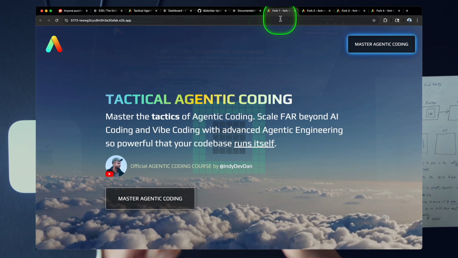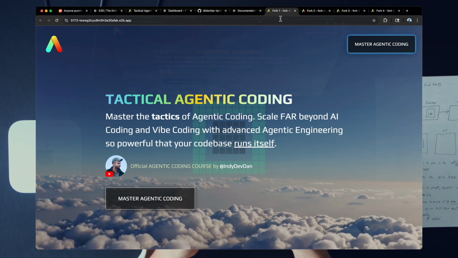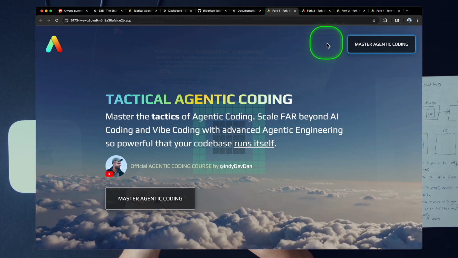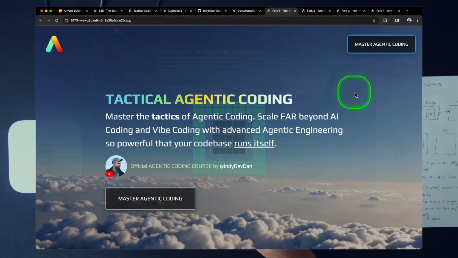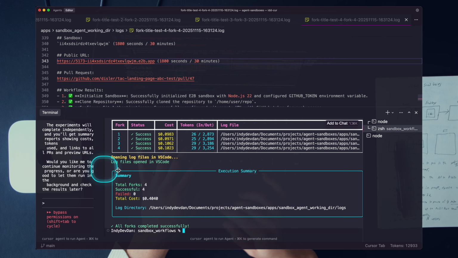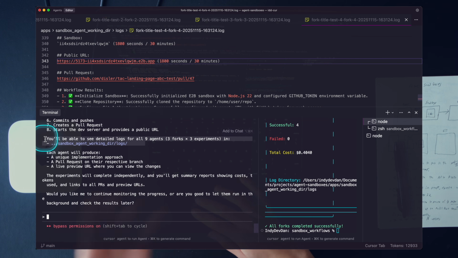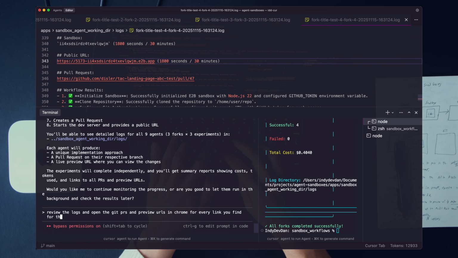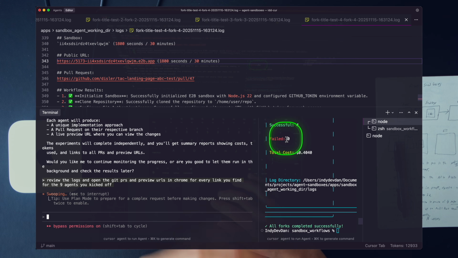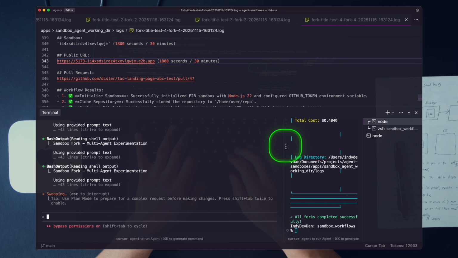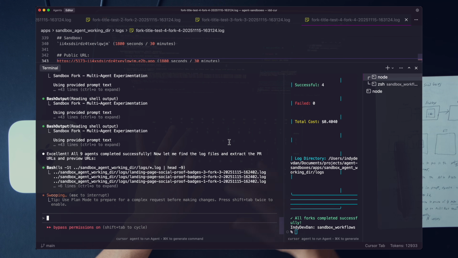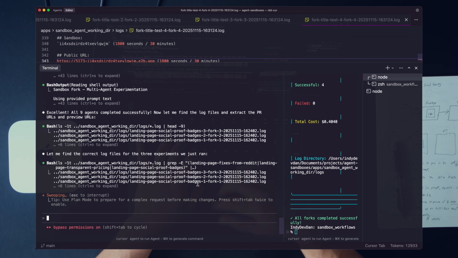Now, imagine what you could do if you actually passed useful prompts into these, just like we did at the beginning. Let's take a look at our actual code updates to make some improvements to the landing page, as the Redditors have requested. We have taught our orchestrator agent how to use this and exactly where the logs will be. Review the logs, open GitHub PRs, and preview URLs in Chrome for every link you find for the 9 agents you kicked off. We're going to have our orchestrator agent reveal all the information for us. We already set up great logging. This is an agentic process, so we have logs everywhere. Our agent can tap into anything it needs to see to get the work done.